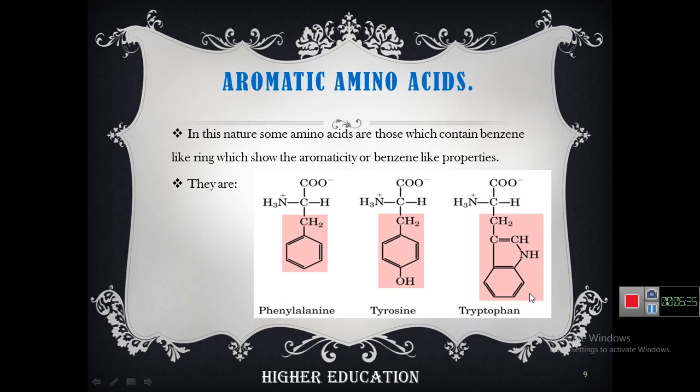Aromatic amino acids. In nature, some amino acids contain a benzene-like ring. It means they show aromaticity or benzene-like properties. And they are phenylalanine, tyrosine, and tryptophan. These three amino acids are known as aromatic because they contain a benzene-like ring and show the properties of aromaticity or benzene-like properties. That's why they are called aromatic amino acids.